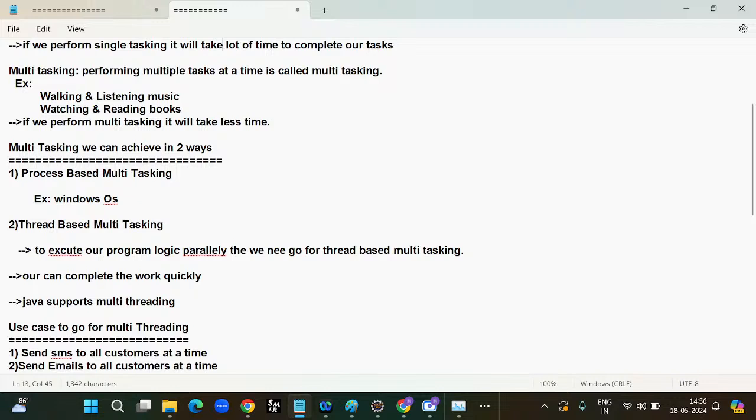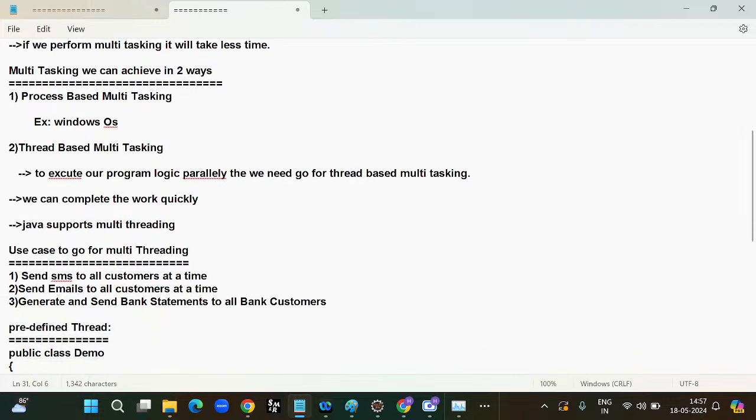Thread based multitasking means one portion will be executed multiple times, to execute our program logic parallelly. Then we need to go for thread based multitasking. With the help of thread based multitasking, our work can be completed quickly.